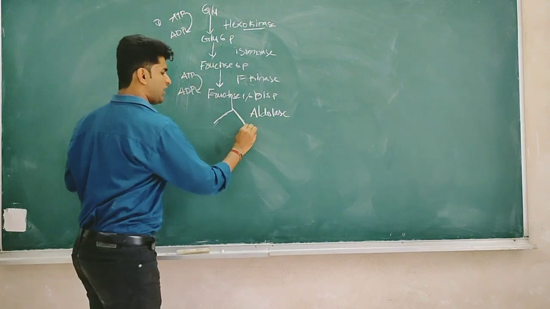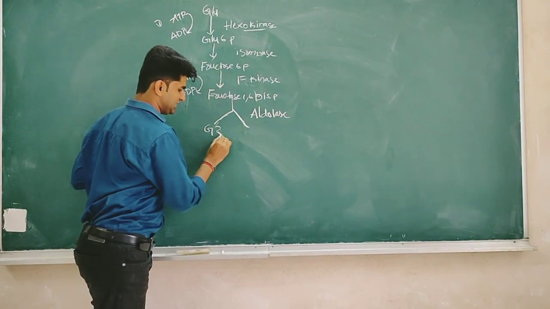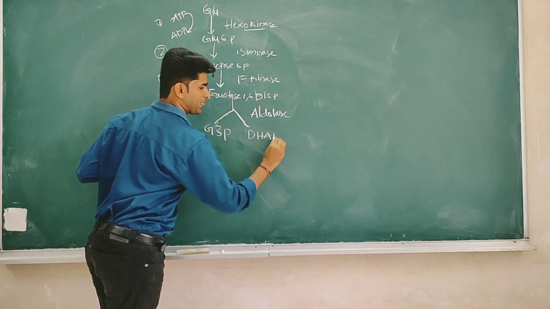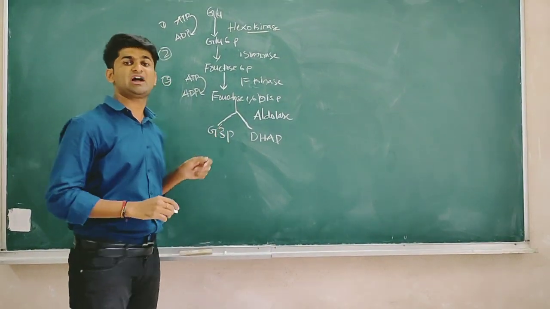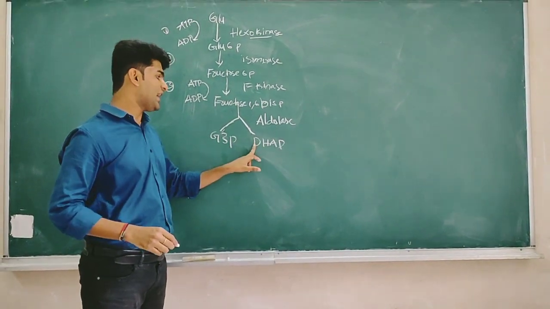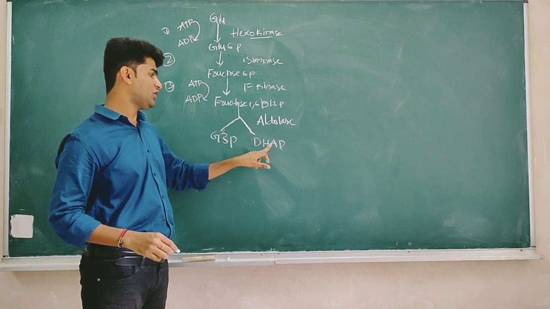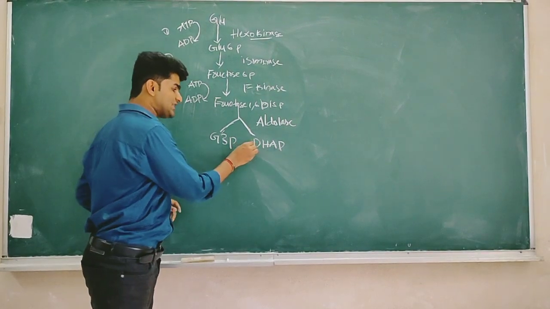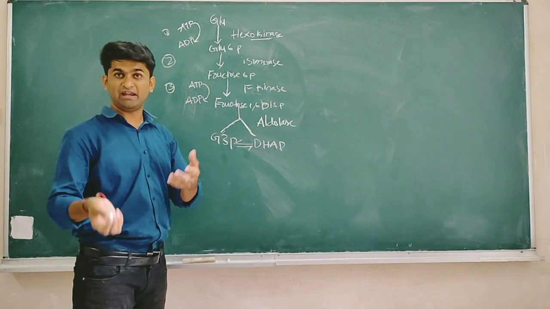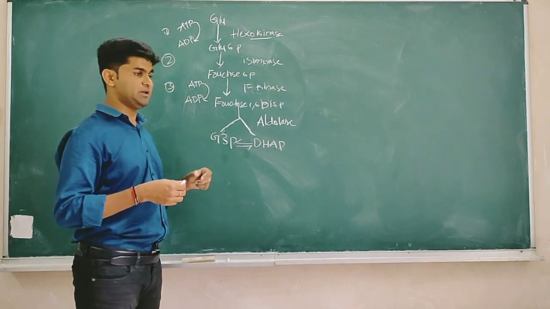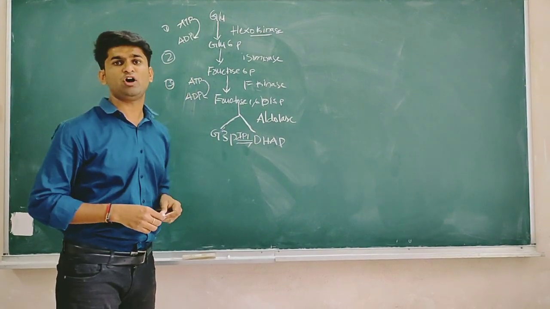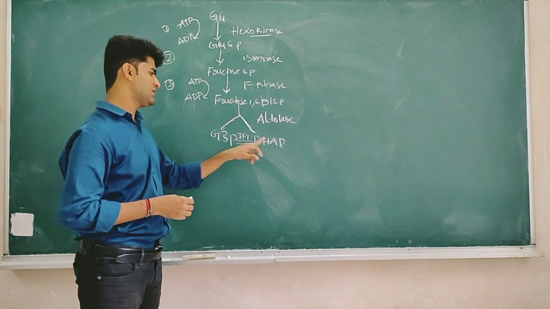Aldolase forms two molecules, that is G3P and DHAP. G3P means glyceraldehyde 3-phosphate. DHAP means dihydroxyacetone phosphate. This dihydroxyacetone phosphate is an unstable compound and finally converts into G3P in the presence of the enzyme TPI. TPI means triose phosphate isomerase, which will convert it to G3P.